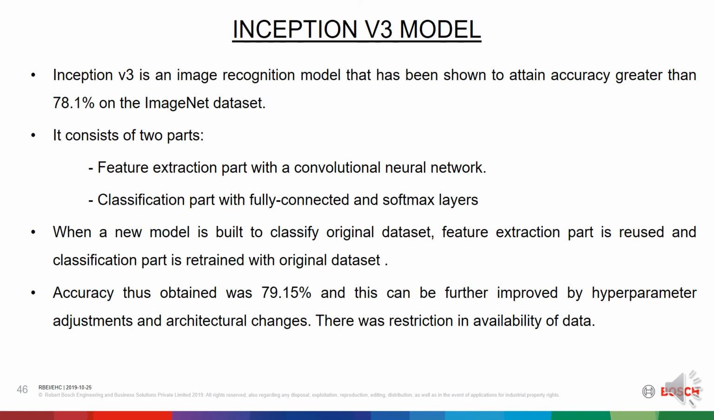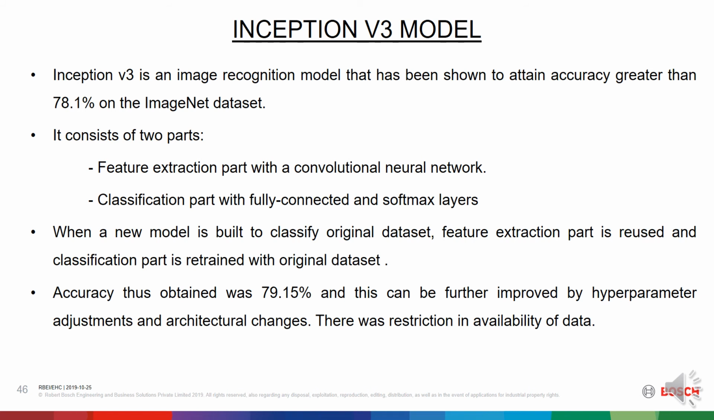Now about the Inception v3 model. Inception v3 is an image recognition model that has been shown to attain accuracy greater than 78.1% on the ImageNet dataset. The ImageNet project is a large visual database designed for use in visual object recognition software research. More than 14 million images have been hand annotated to show what objects are pictured, and in at least 1 million of the images, bounding boxes are also provided. ImageNet contains more than 20,000 categories, with each typical category consisting of several hundred images.